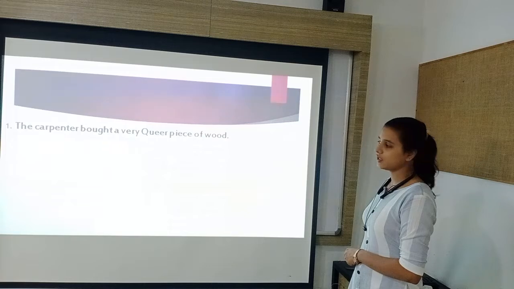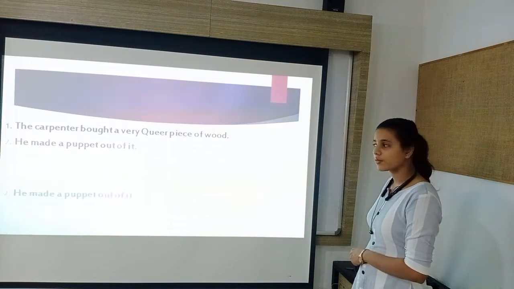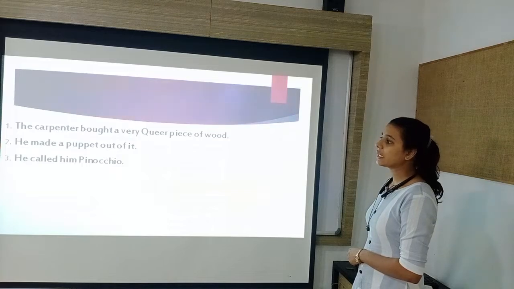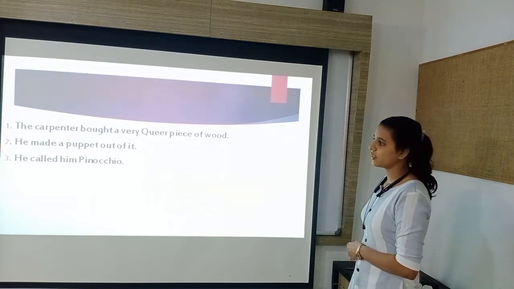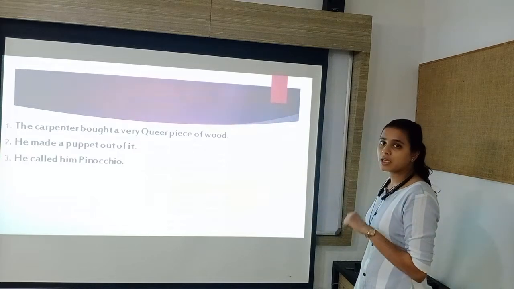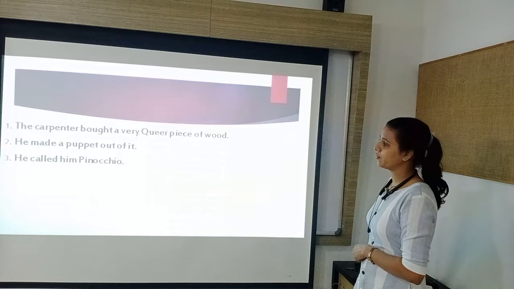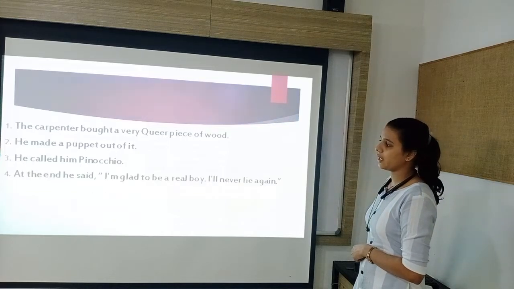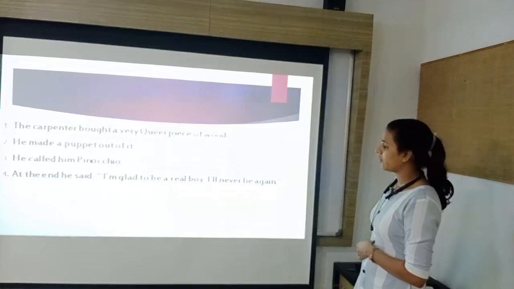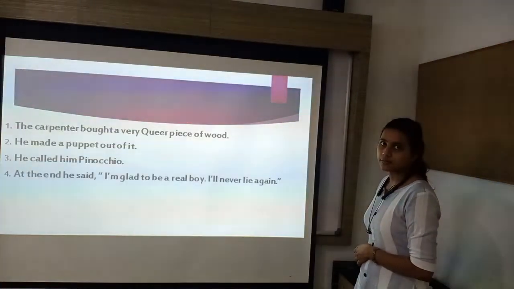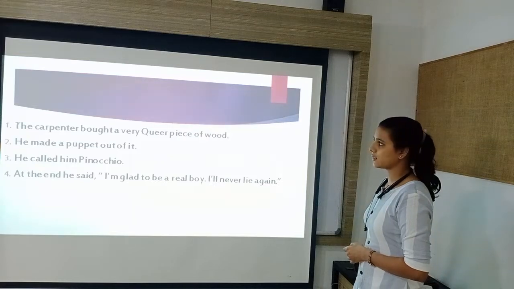First answer is the carpenter bought a queer piece of wood. Second is what he made? He made a puppet out of it. Third, what name he gave to the puppet? He called him Pinocchio. And last one, at the end he said, I am glad to be a real boy. I will never lie again. So these were the answers of this exercise.